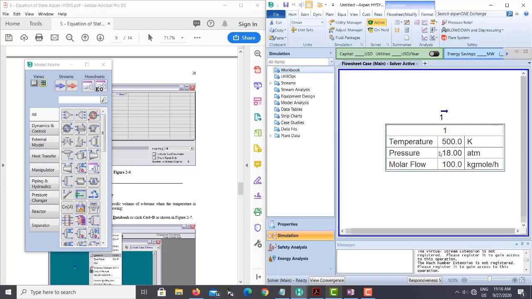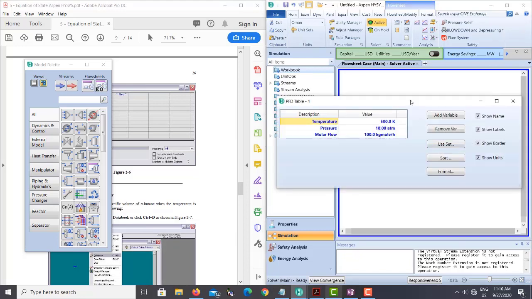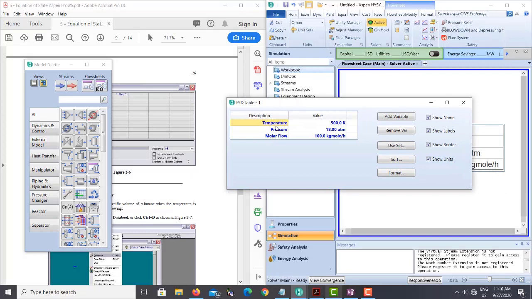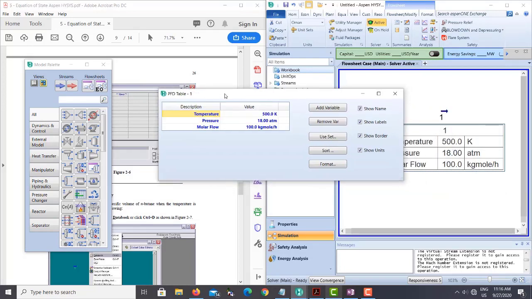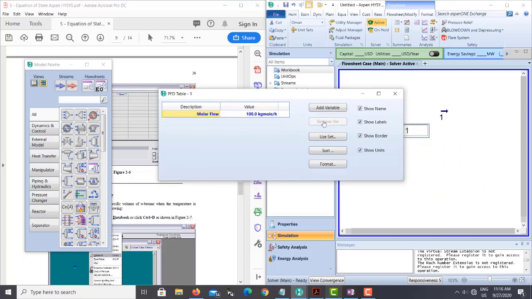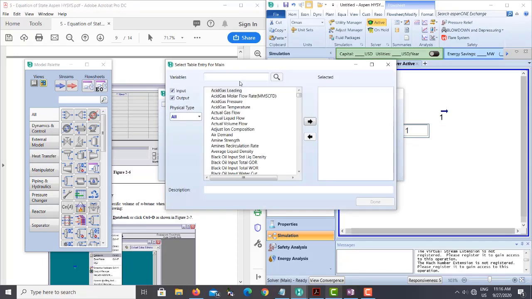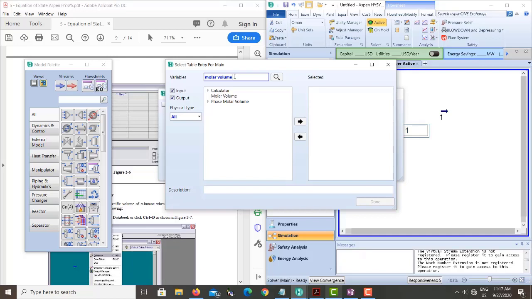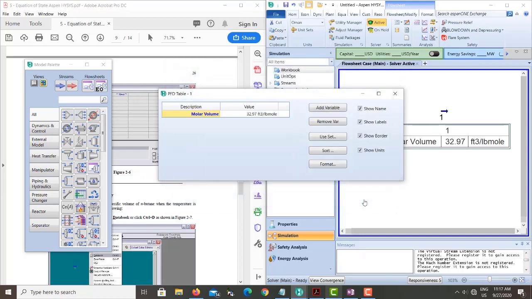So you need to double click on this table, and you can see that by default the temperature, pressure, and molar flow rate are given. I don't want these three things, so I just remove them. Once you remove those three things, you want to add the molar volume, which you want this table to show. So click on molar volume, and then click on done.